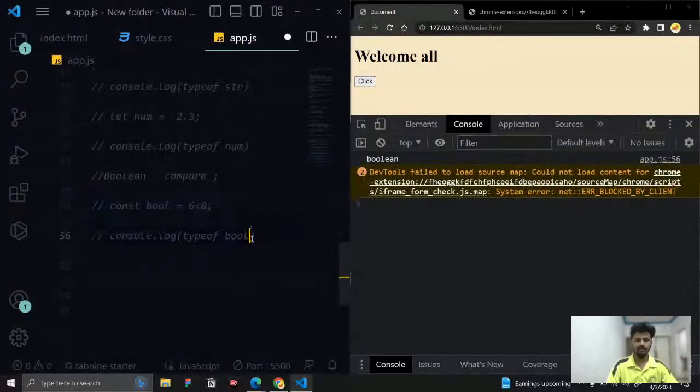Let me see about null also, no problem. Okay, so what is null? Null is nothing but, I have a variable and I want to purposely make the variable empty.